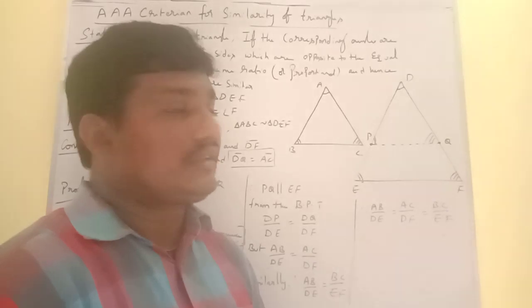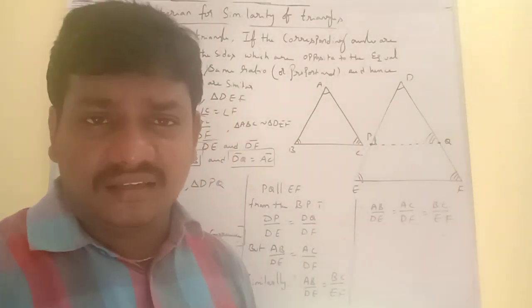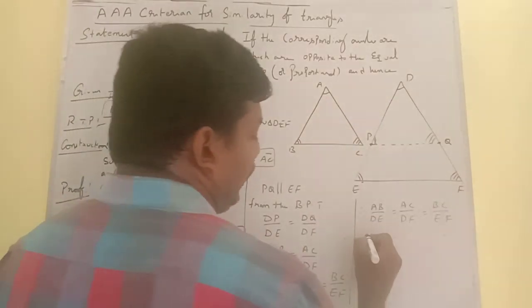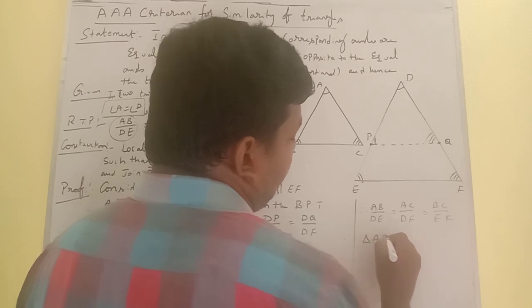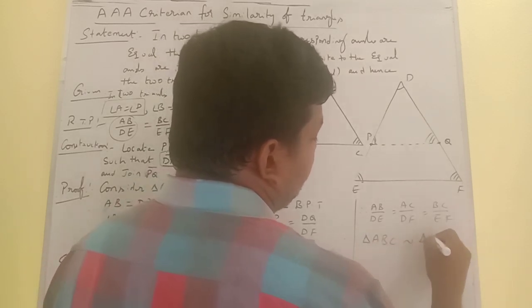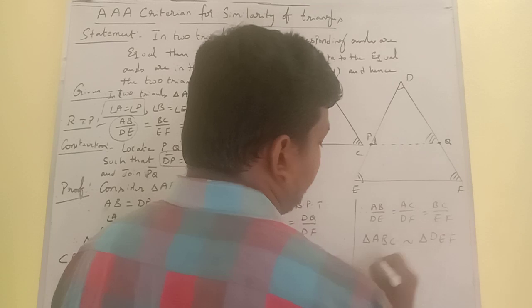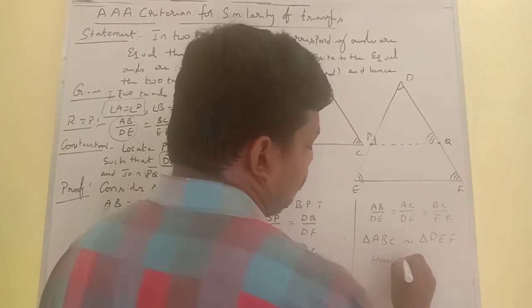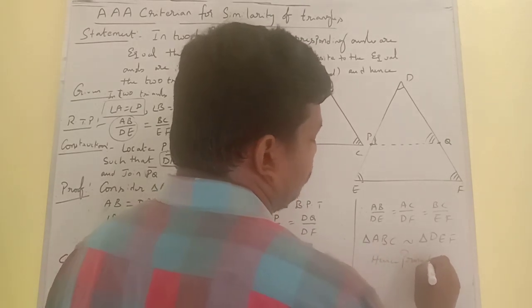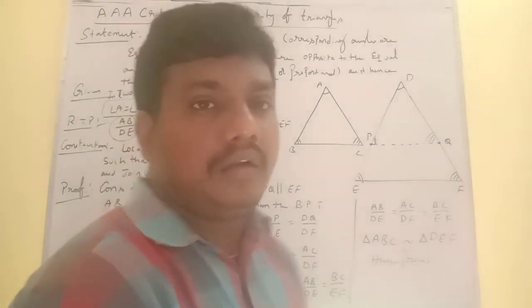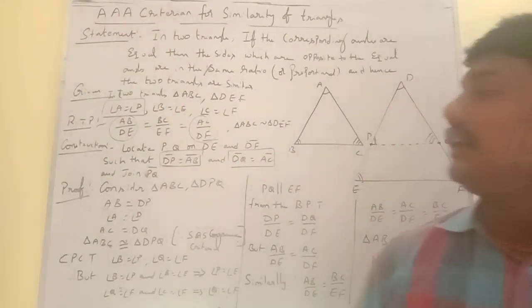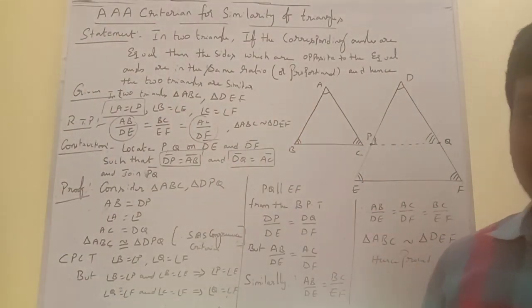When in two triangles corresponding angles are equal and corresponding sides are in the same ratio, then triangle ABC is similar to triangle DEF. Hence it is proved. This is called the angle criterion for similarity of triangles.